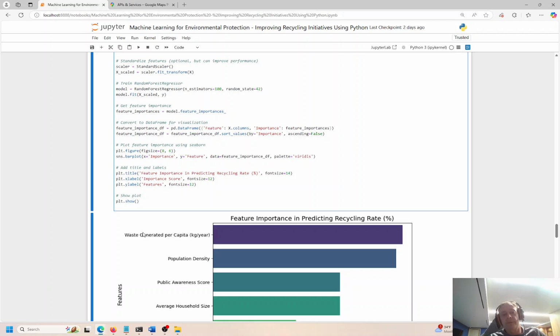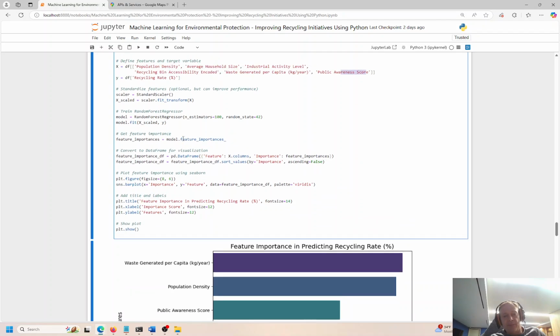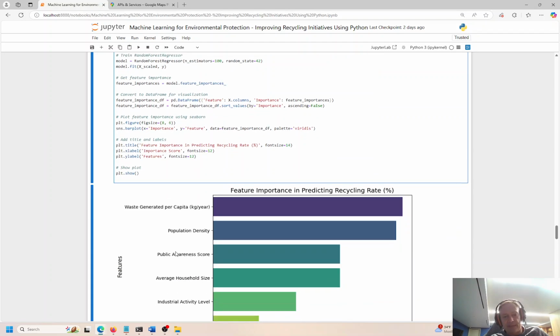So when we run the experiment, we see waste generated per capita, kilograms per year. That's the metric that we measure in kilograms of waste, and this actually has the most influence on the recycling rate. So the more waste that you generate, the more people try to recycle to diminish the waste, or reduce the waste that they generate. Population density has some impact on recycling. Public awareness score, that makes sense to me, that has some impact on recycling.